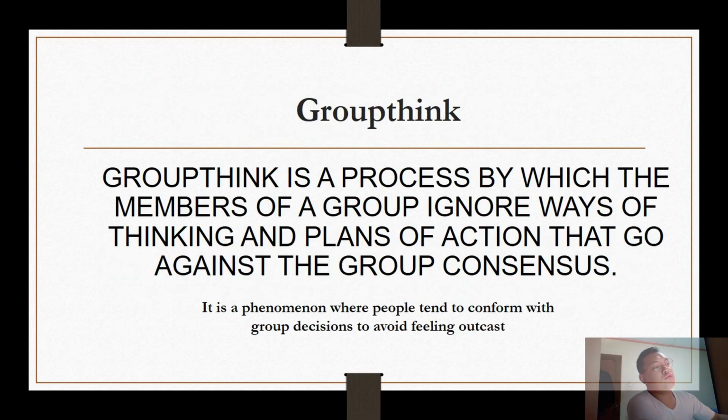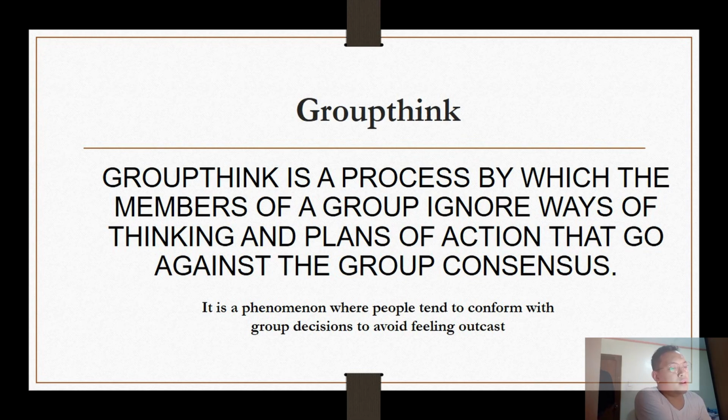We have this so-called groupthink. So groupthink is a process by which the members of a group ignore ways of thinking and plans of action that go against the group consensus. Like for example, if they felt that they need to be part of the group, they will reject all the things that do not really go for the belief of the group.